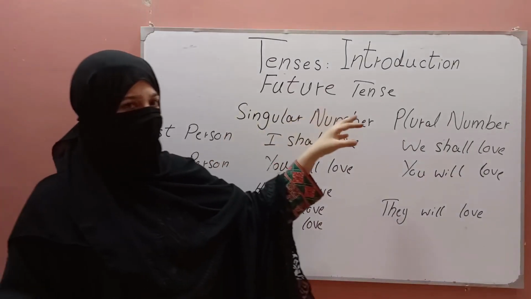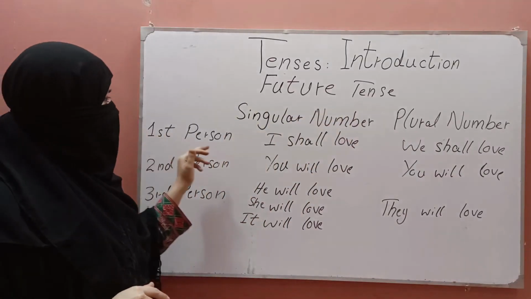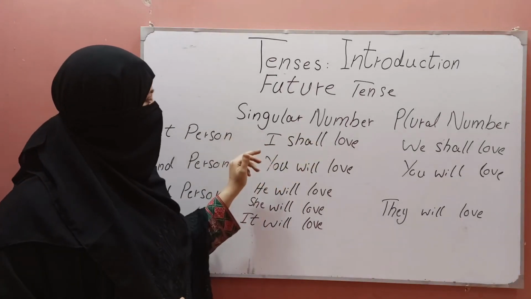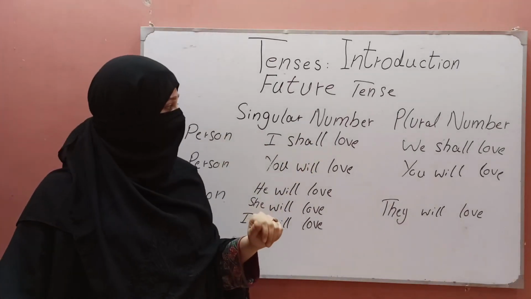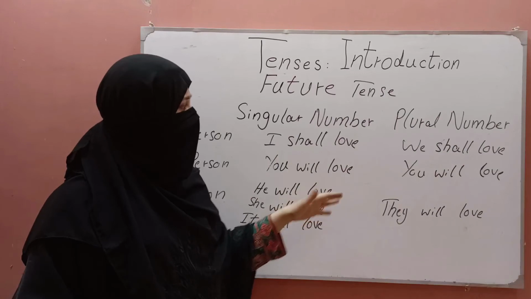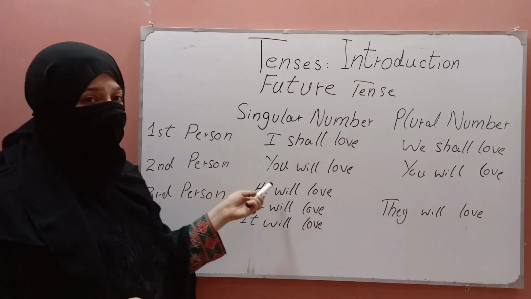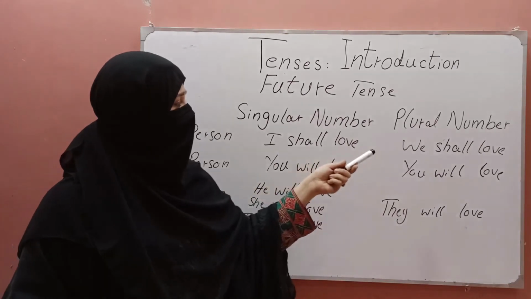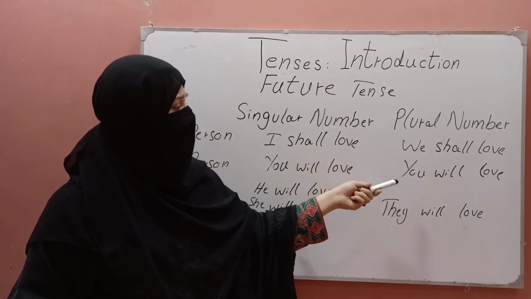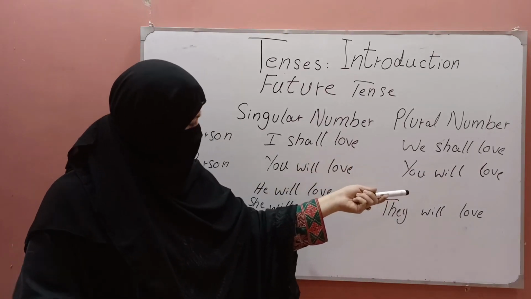Examples of future tense. For first person, if it is in singular number, we will use I shall love. If they are in plural number, there are so many, we will use we shall love. For second person, we will use you will love, and for plural numbers, we will use you will love again.